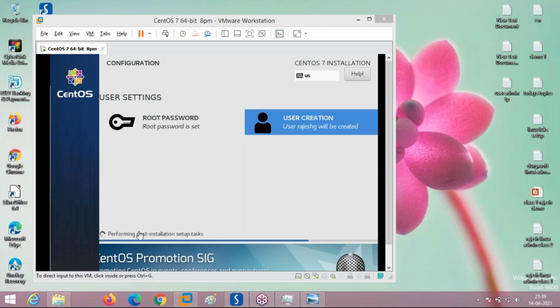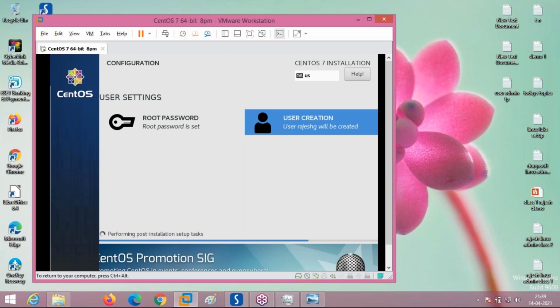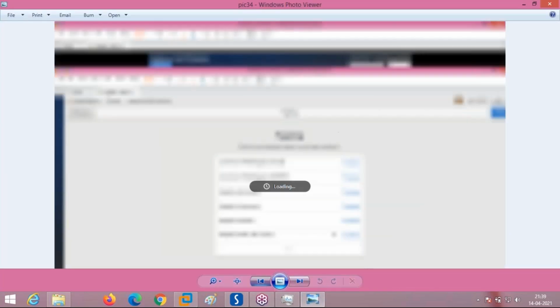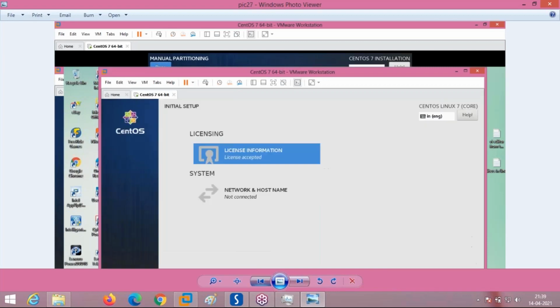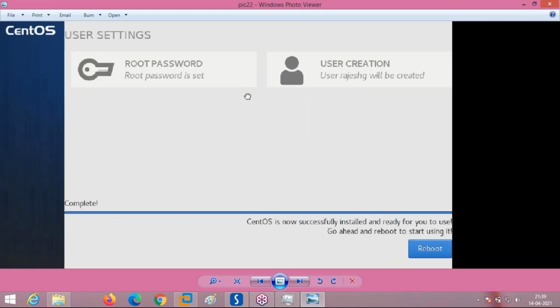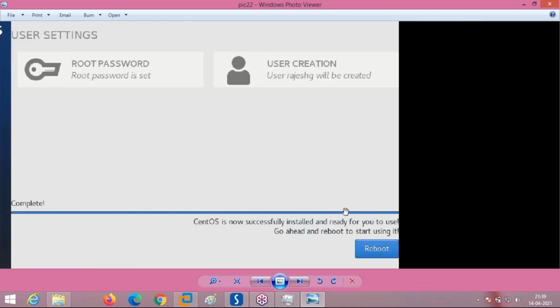Installation, just this. After this, it performs post-installation startup tasks, which is here, and after that it will ask for reboot. After reboot, these are the steps which will come. See, I am showing you again after the reboot how the different steps come. This is how reboot is coming here.